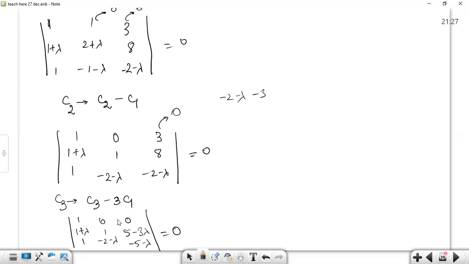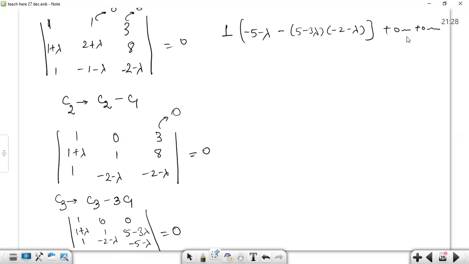Now we will solve using the first row because there are 2 zeros in it. So expanding the determinant using the first row. Okay. So the first element into its cofactor. 1 into minus 5 into minus lambda. Minus of 5 minus 3 lambda into minus of 2 minus of lambda. And plus, 0 into something becomes 0. 0 into something becomes 0. Doesn't matter. If that is 0, let's not write it, even to save space. And that was given as equals to 0.